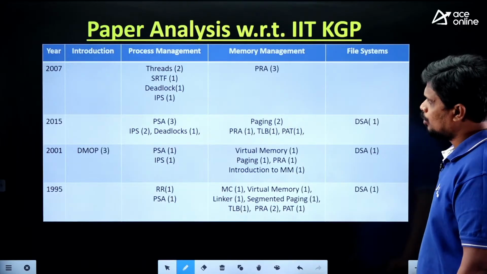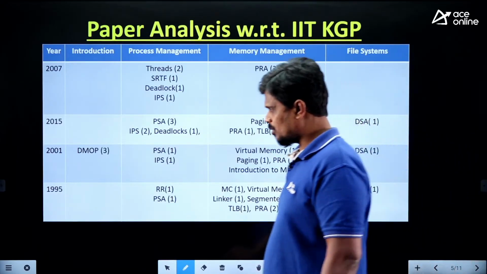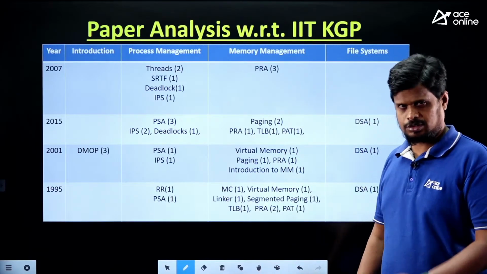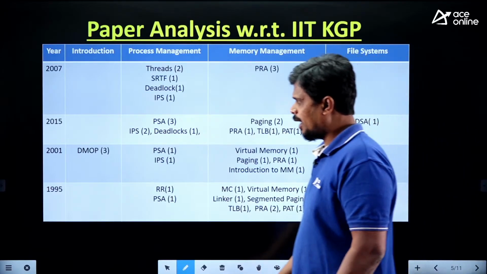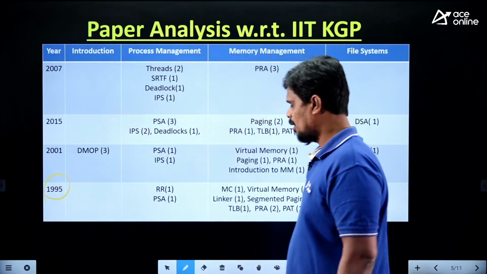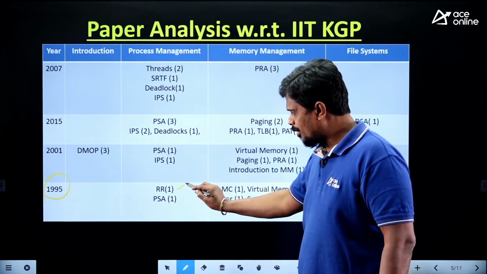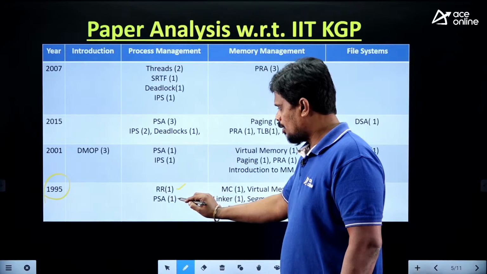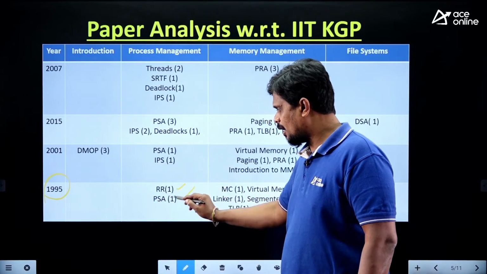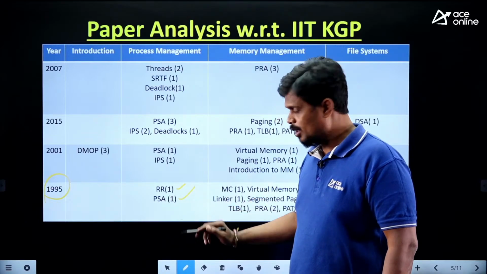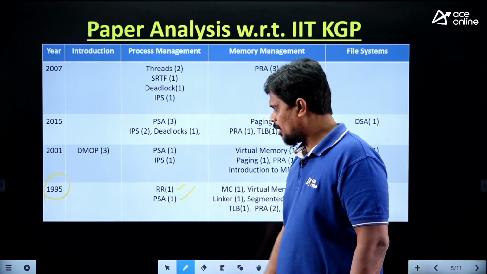Next, let's look at the topics on which IIT Kanpur previously gave questions. In 1995, based on the round robin scheduling algorithm, we have one question.